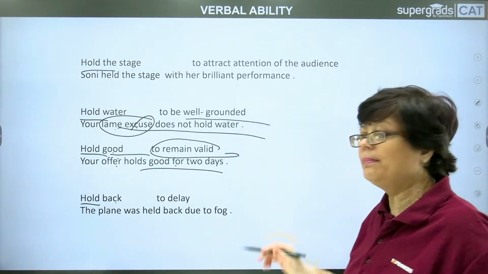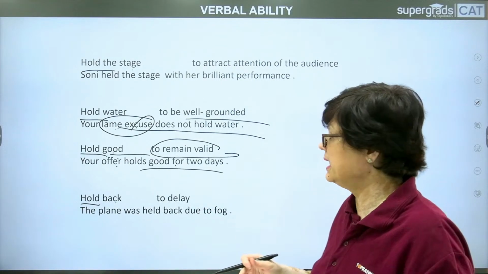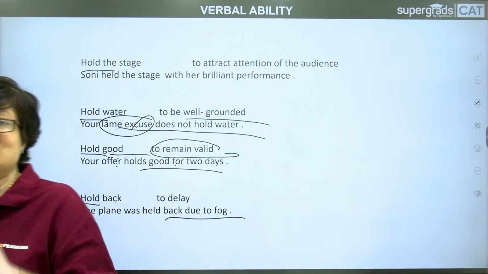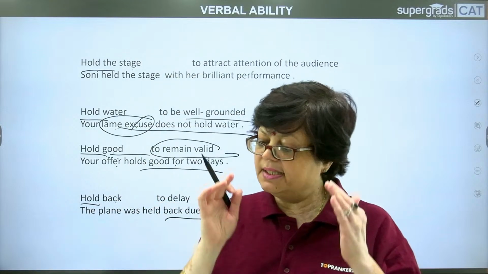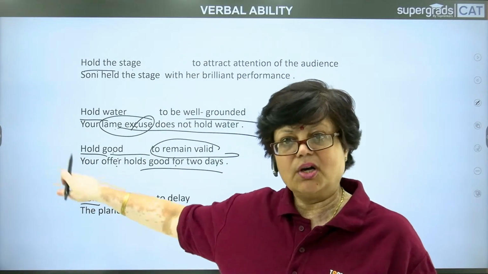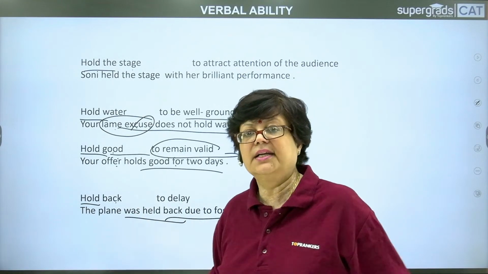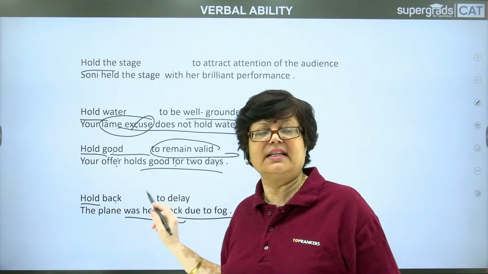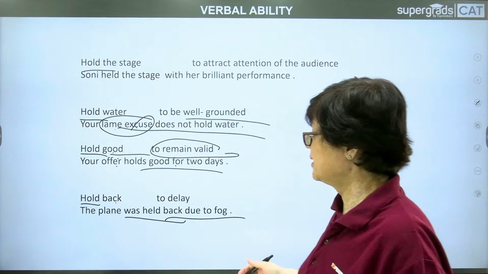Next, hold back. Hold back is to delay, to postpone intentionally. The plane was held back due to fog. There was extreme fog and lack of visibility, so the plane did not take off. Why? It was held back. The plane was held back. It was not allowed to fly owing to bad weather conditions of fog and lack of visibility.